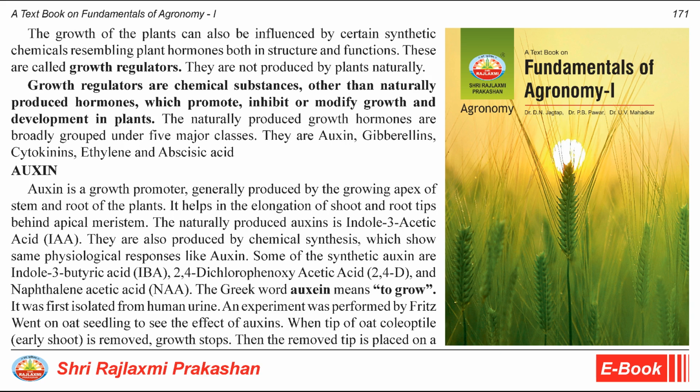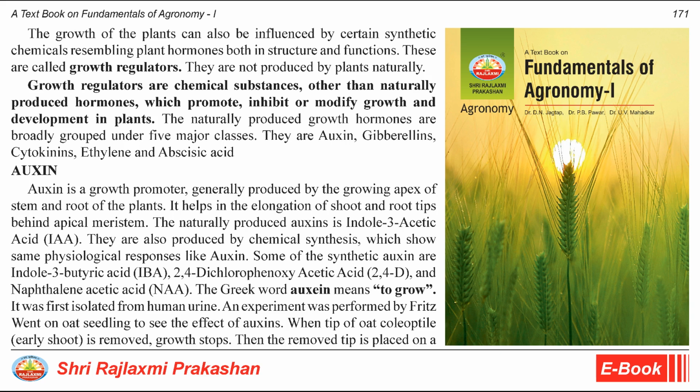The naturally produced auxin is indole 3-acetic acid, IAA. They are also produced by chemical synthesis, which show same physiological responses like auxin. Some of the synthetic auxins are indole 3-butyric acid, IBA, 2,4-dichlorophenoxyacetic acid, 2,4-D, and naphthalene acetic acid, NAA. The Greek word auxine means to grow. It was first isolated from human urine.